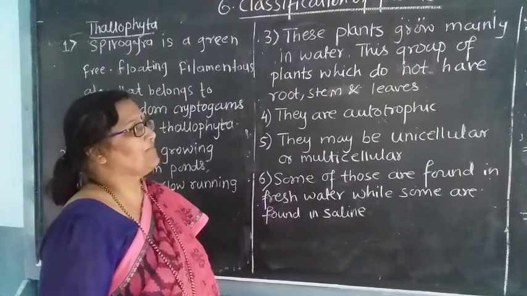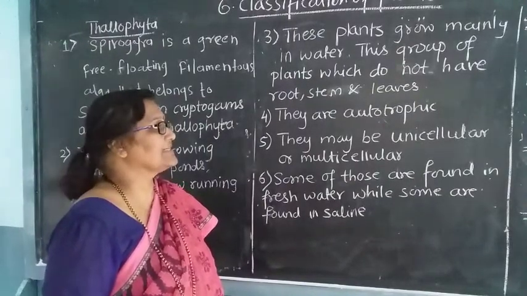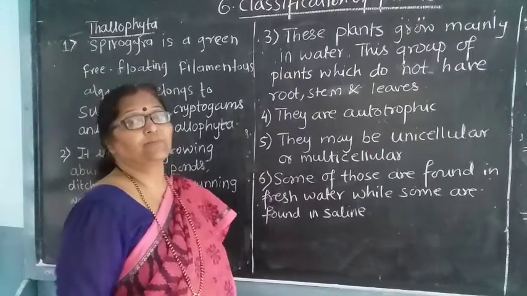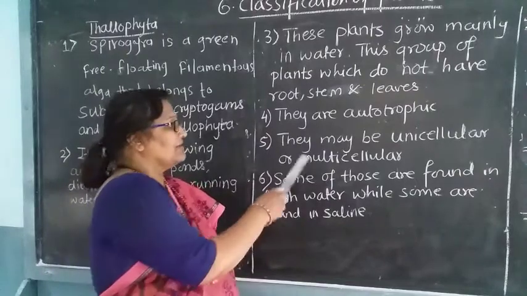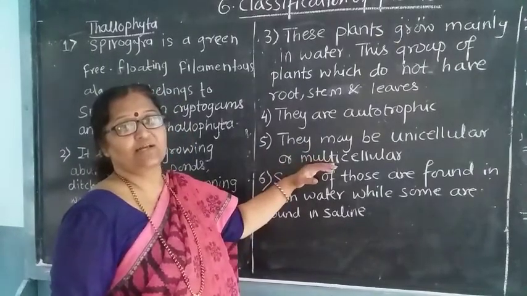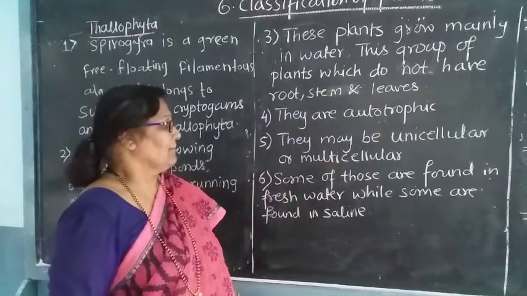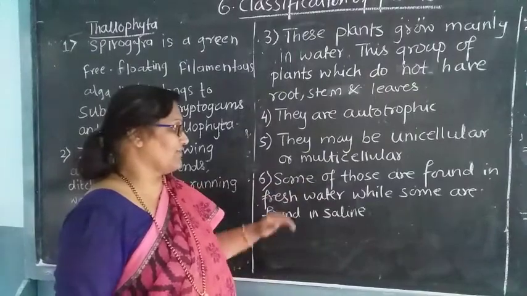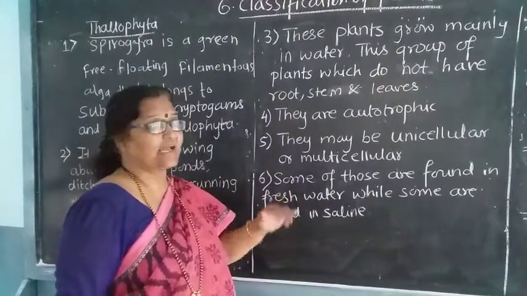This group of plants does not have roots, stems or leaves. They are autotrophic, meaning they prepare their own food. They may be unicellular or multicellular. Unicellular means having a single cell, and multicellular means having many cells. Some of these are found in fresh water, while some are found in saline water.